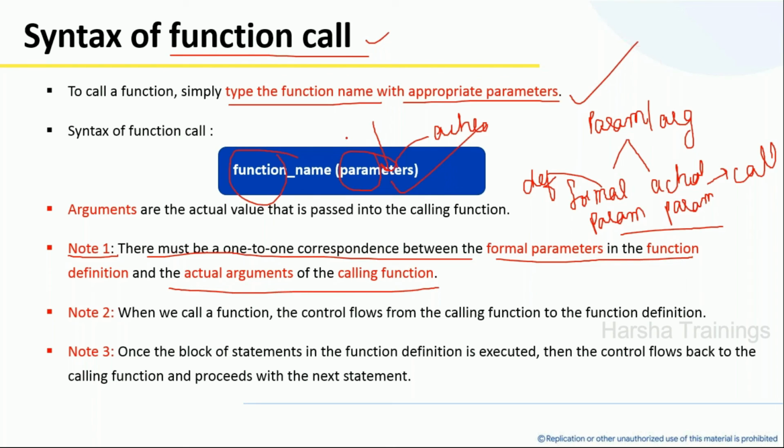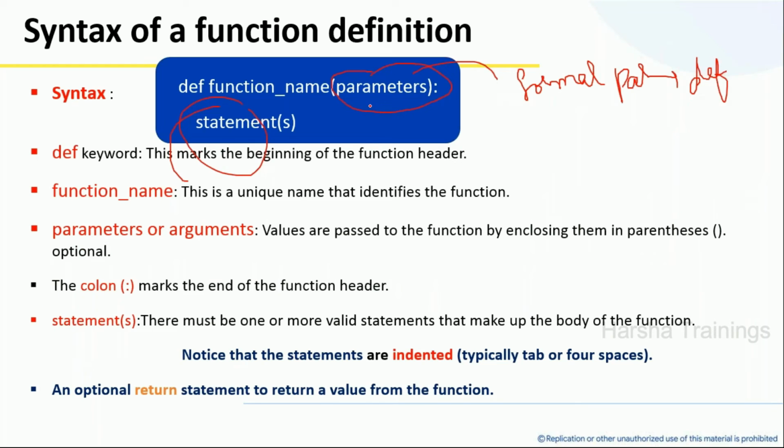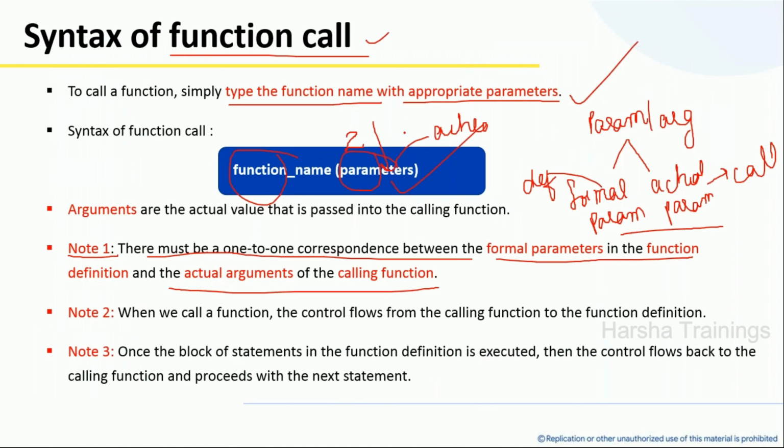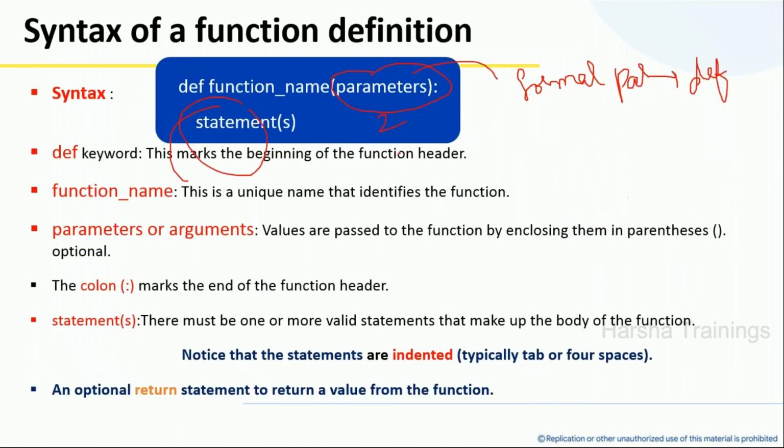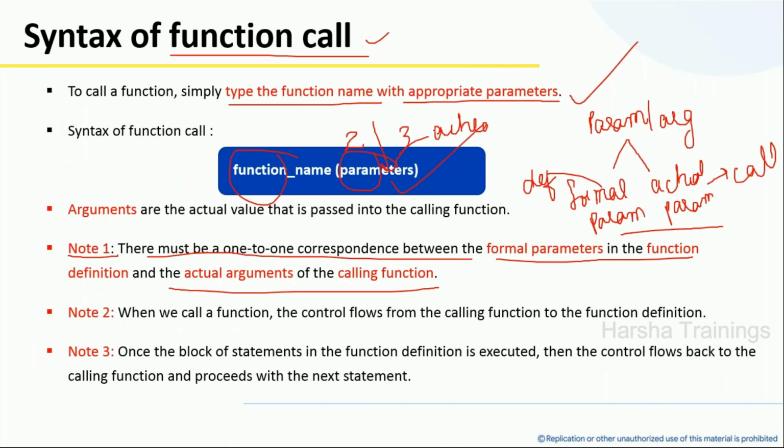For example, if I pass 2 parameters in the function call, I should have only 2 parameters in the function definition. If I have 3 parameters in the function call, I should have 3 parameters in the function definition. Whatever the number of actual parameters, the formal parameters also should match. This is about the first statement.